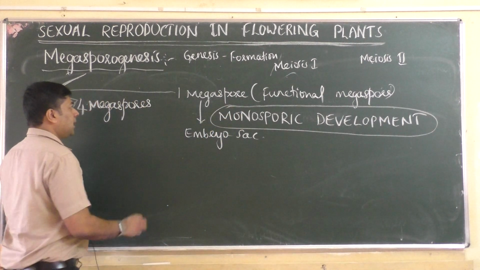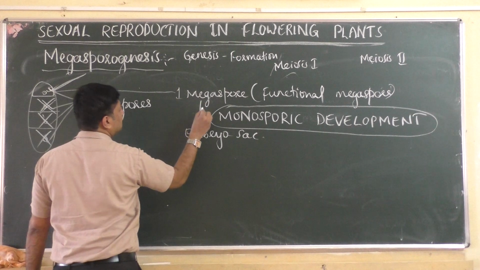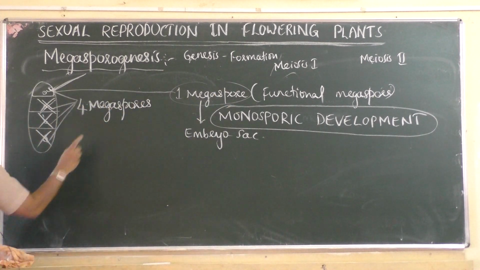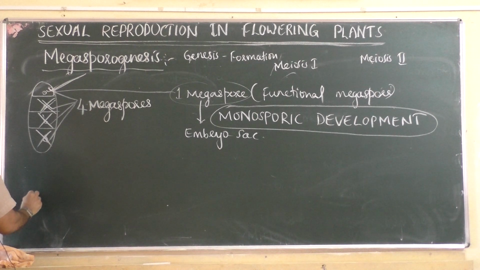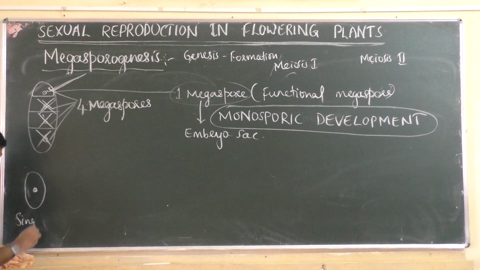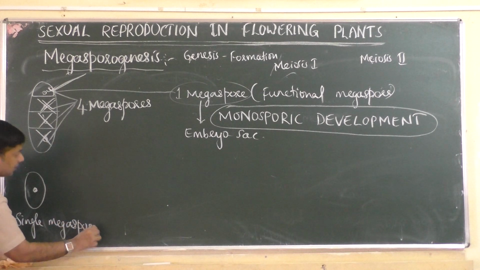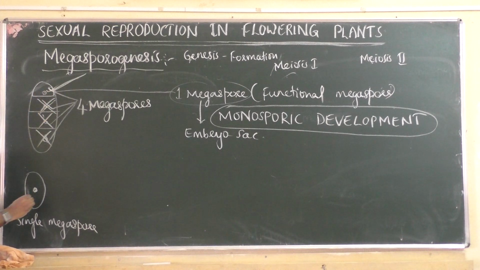Now, what happens to this single megaspore? Now let us see what happens. This is a single megaspore, and this is the nucleus of that.